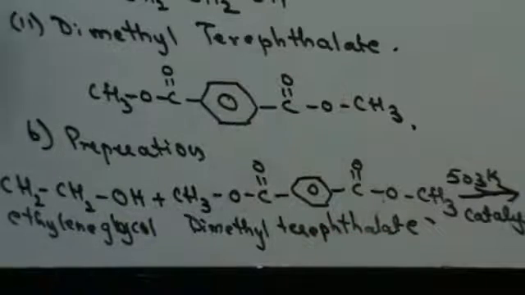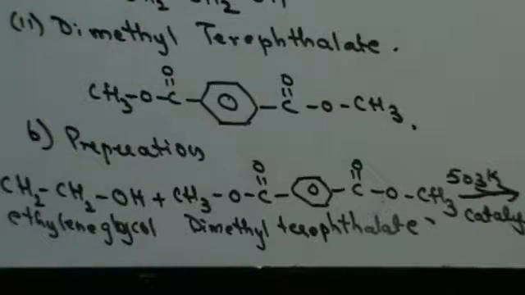In this case, you would have alcohol separating out. So two methyl alcohol groups come out. So in that case you will have the reaction.